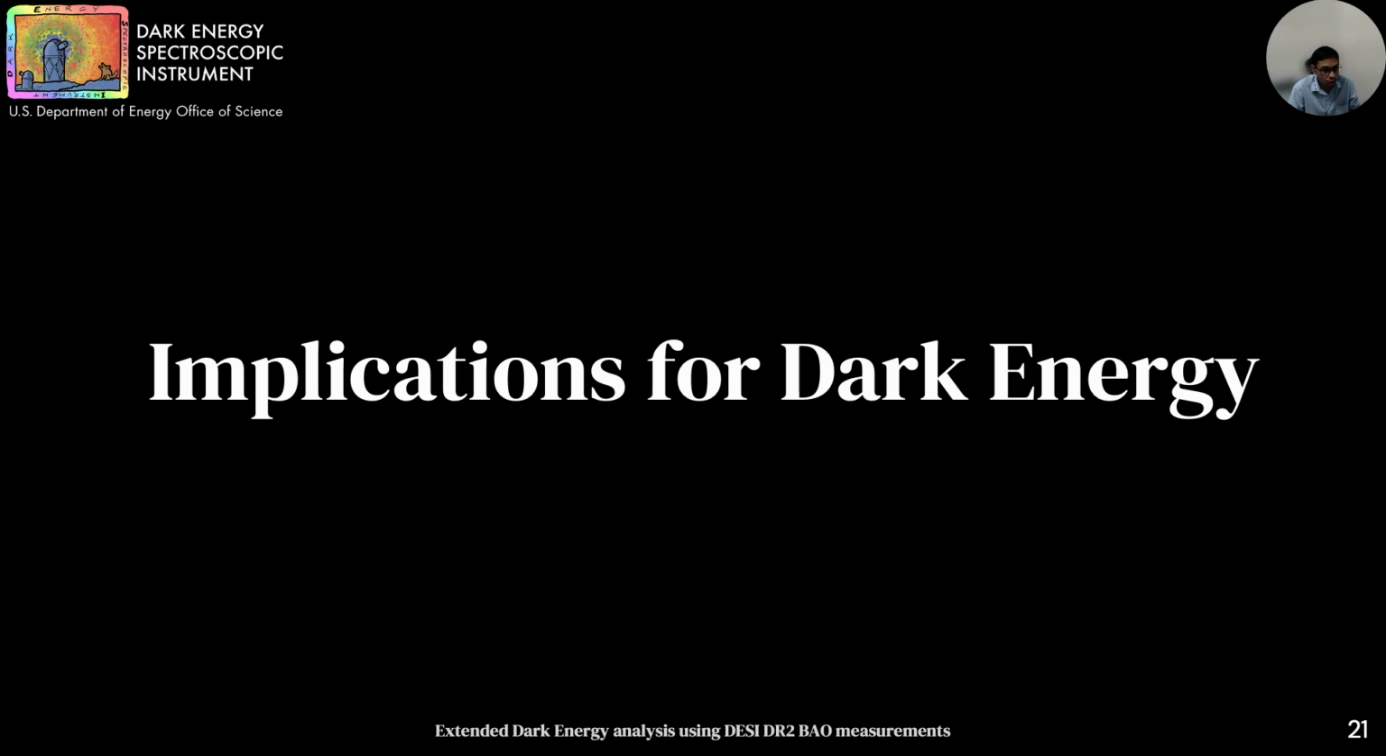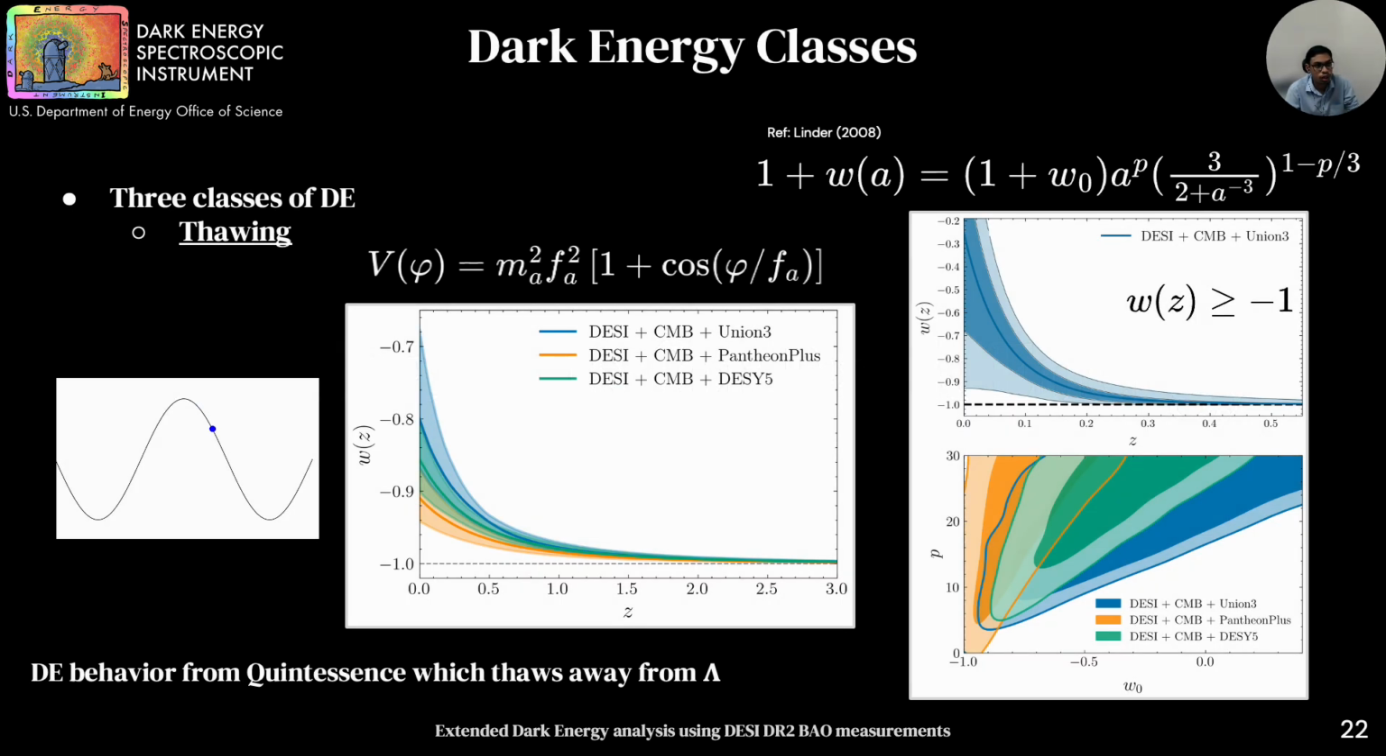Now that we have tested the robustness of these trends, what does it mean for dark energy? To answer this question, we consider three dark energy classes. The first class is called thawing. It describes a subclass of the quintessence model in which the scalar field is initially frozen due to the Hubble friction, but as the universe expands, the field thaws away from the constant.